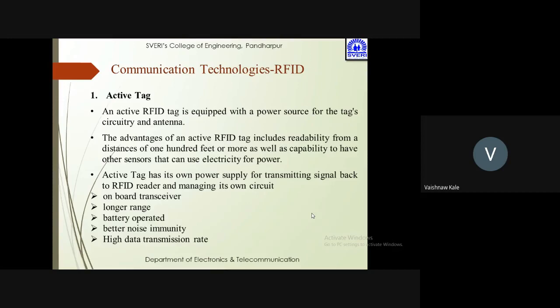One is an active tag. So it is equipped with a power source for the circuitry and antenna. उसको दूसरे से पावर लेने की जरूरत नहीं है, उसके पास खुद का पावर सोर्स है जो सर्किटरी और एंटीना को लगता है. The advantage of the active tag includes readability from distances of 100 feet or more as well as the capability to have other sensors. So RFID tag कम से कम 100 feet से टच में आ सकता है. It can be connected with the RFID reader.